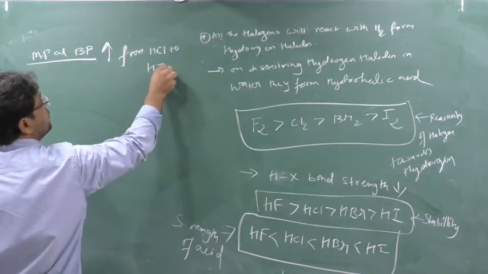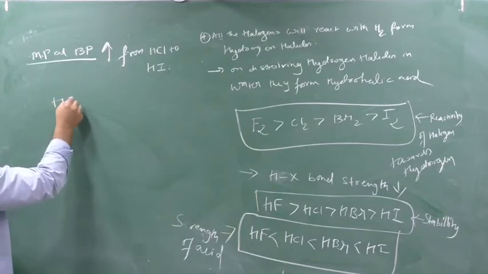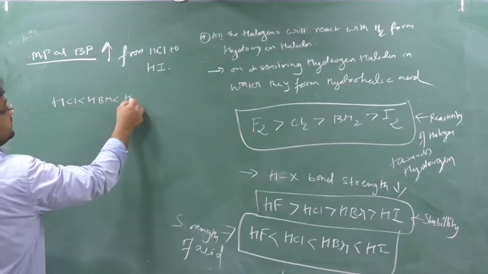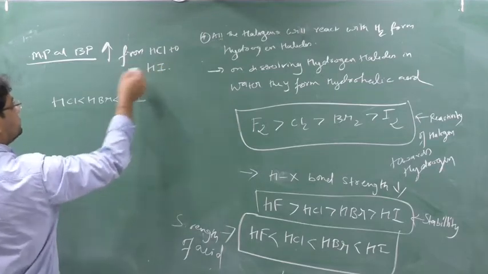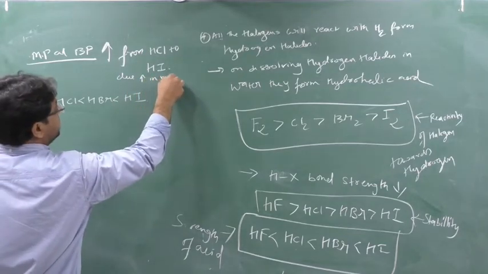See, I am not considering HF. Why, I will tell you. It means the melting point will slowly increase from HCl to HBr to HI. Why does the melting point increase from HCl to HI? Due to increasing molecular mass.